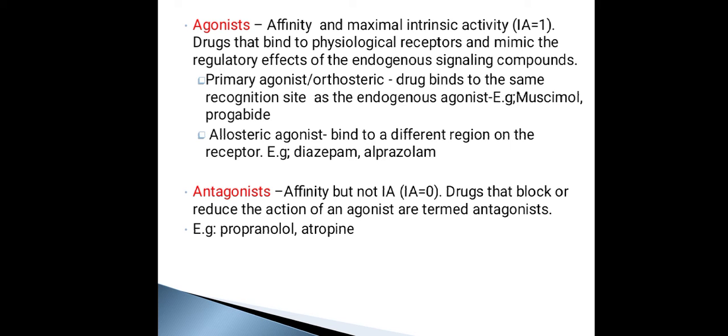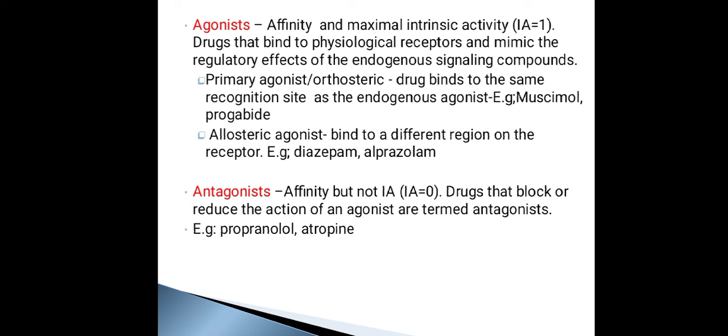Now there are two types of agonist. One is orthosteric agonist or primary agonist. Second is allosteric agonist. So you see, in our body there are many receptors, and within our body there are some compounds that have the ability to bind to these receptors. So these compounds are endogenous ligands. If the drug that we are going to give replaces this endogenous ligand, or binds to the same receptor site where this endogenous ligand binds, then that is a primary agonist or an orthosteric agonist, a drug that binds to the same site where the endogenous agonist binds. So that is an orthosteric agonist.